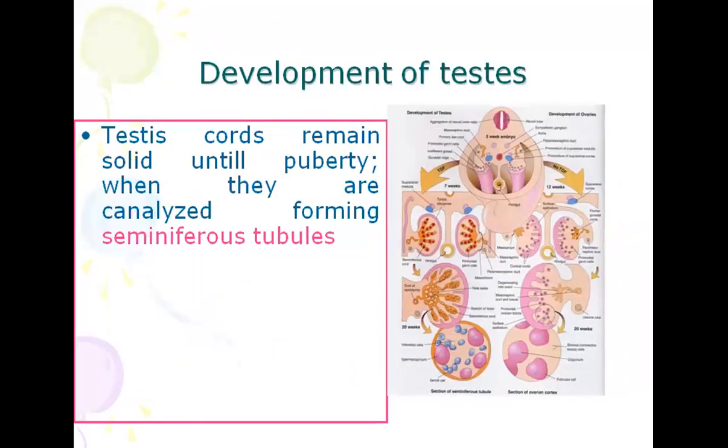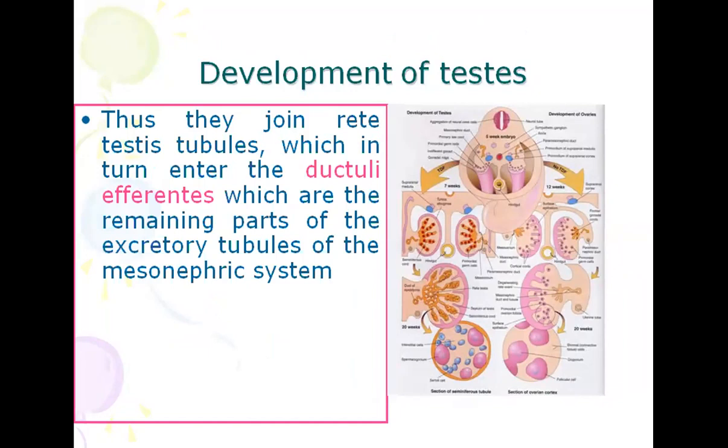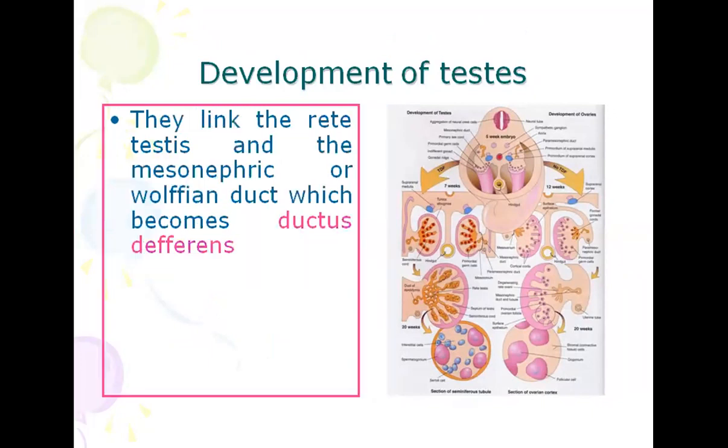The testis cords remain solid until puberty, when they are canalized and form the seminiferous tubules. Thus, they join the rete testis tubules, which in turn enter the ductuli efferentes, also known as vasa efferentia, which are the remaining part of the excretory tubules of the mesonephric system. They link the rete testis and the mesonephros to the Wolffian duct, which becomes the ductus deferens.